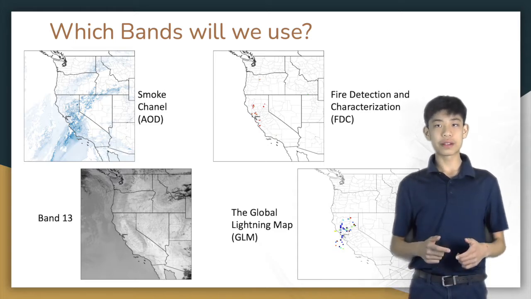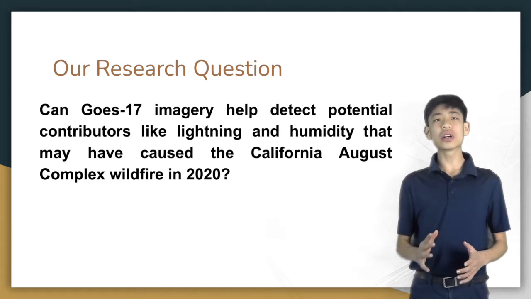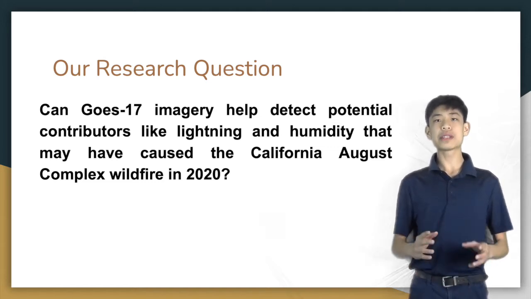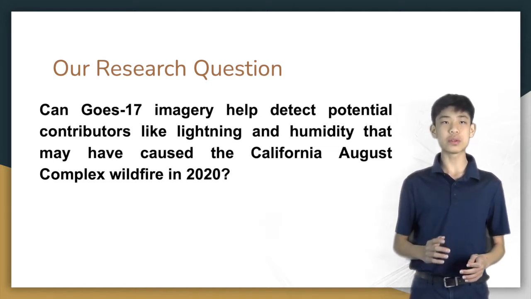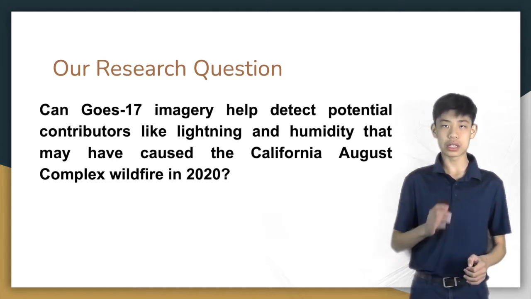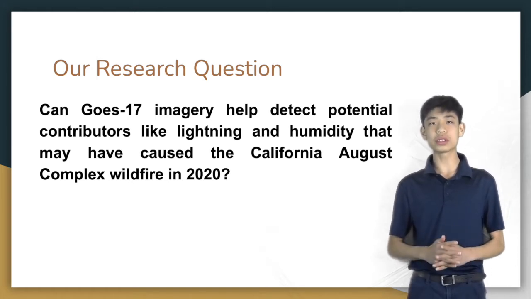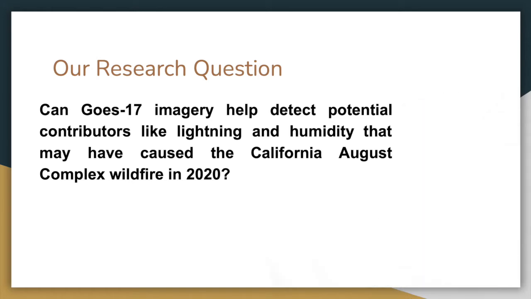Now that we have looked at the different bands, we will move on to our research question. Can GOES-17 imagery help detect potential contributors like lightning and humidity that may have caused the California August complex wildfire in 2020? Now we will go to Eric, who will go into further detail on each of the bands.